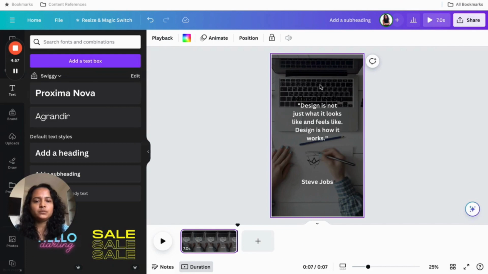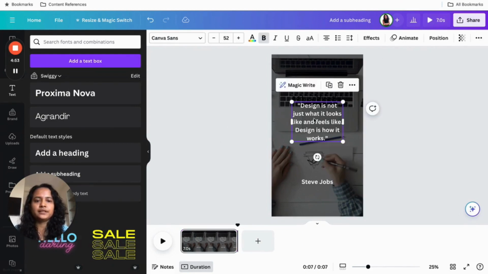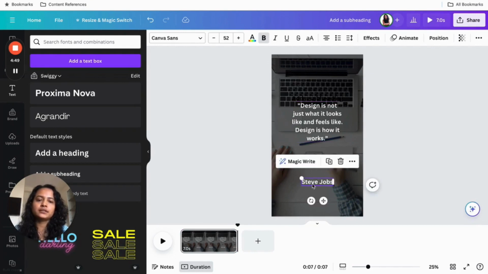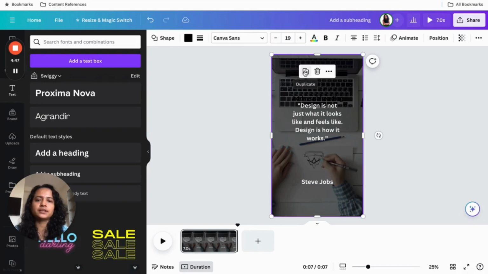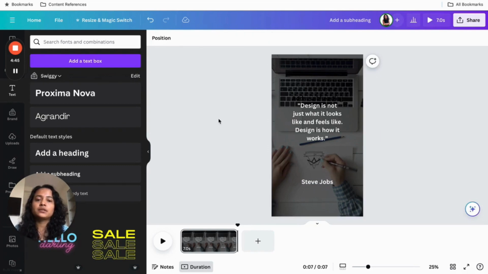Okay, so now that I think this template is good enough, I have two text fields wherein in the first one I'll enter the quote, and in the second one I'll enter the author name. I have a good enough design. We'll start with the import of the table that we just created.